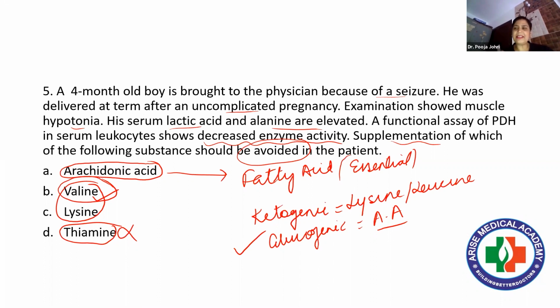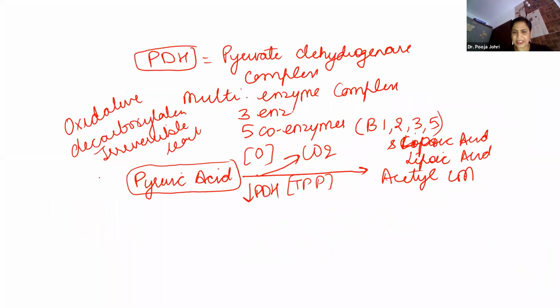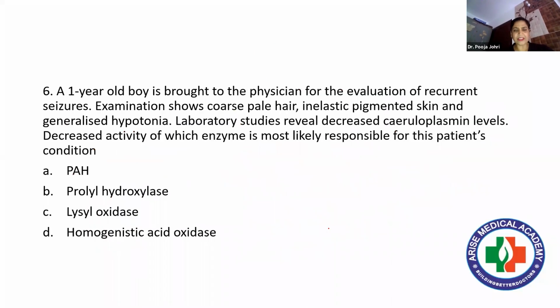And arachidonic acid and lysine, being a ketogenic amino acid, have nothing to do with this PDH. So it will automatically be converted into acetyl coenzyme A. Right? So it is waiving off this reaction, because it will be converted into this. So the option left is only and only valine. So the answer should be valine. Then we move over to the next question.